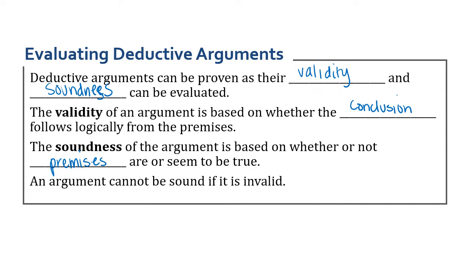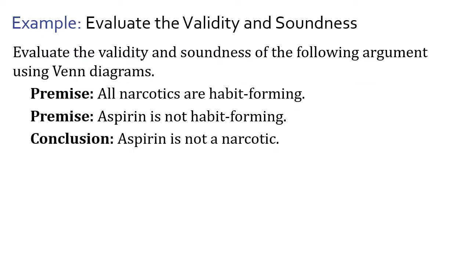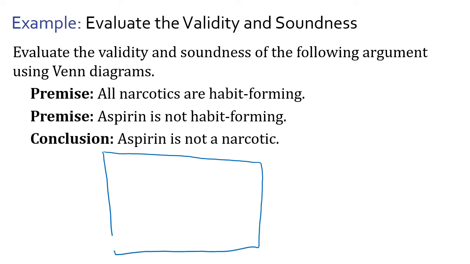And what's cool is you're going to see that we're going to bring Venn diagrams back in. Evaluate the validity and soundness of the following argument using Venn diagrams. All narcotics are habit-forming. Aspirin is not habit-forming. So in conclusion, aspirin is not a narcotic. So let's draw this out using Venn diagrams. We're trying to denote if aspirin is a narcotic.